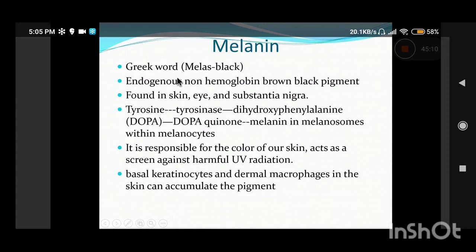You must be aware from your biochemistry that it is synthesized from tyrosine. Tyrosinase acts on tyrosine and forms dihydroxyphenylalanine, which forms dopaquinone, and then it leads to the formation of melanin. This process occurs within the melanosomes of melanocytes. So melanin is responsible basically for our skin coloration and it is protective against harmful UV radiation.